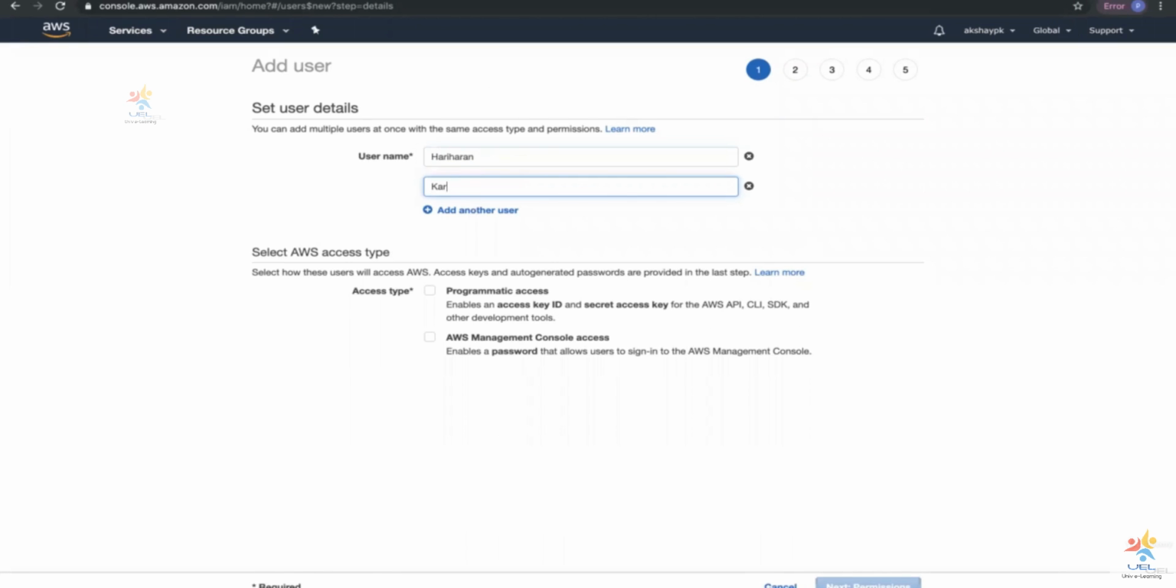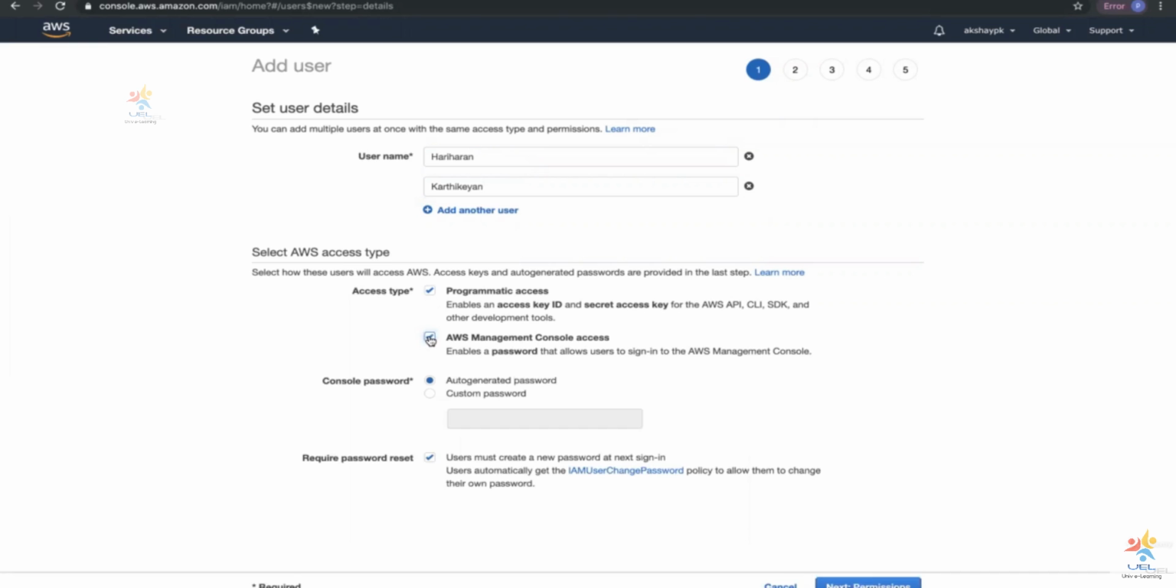And then the next person that we are going to add is called Karthikeyan. So these are two users who are part of the HR team right now. And then we are going to give both these users programmatic access and management console access. The second that you click on the management console access, you will be prompted with the console password.